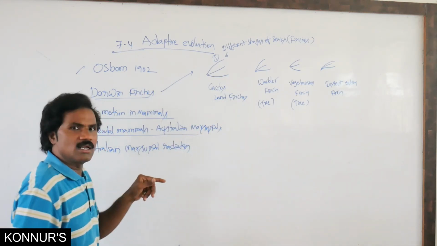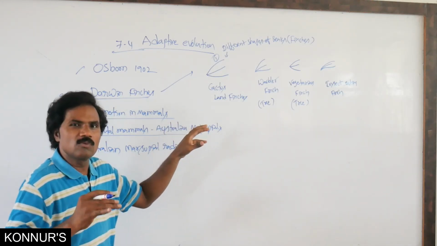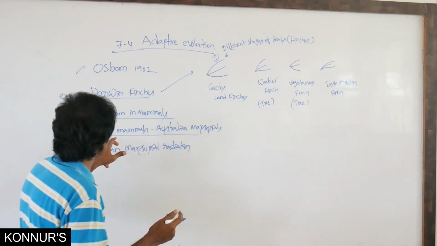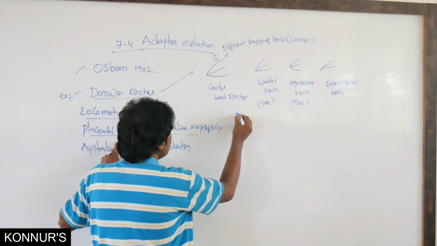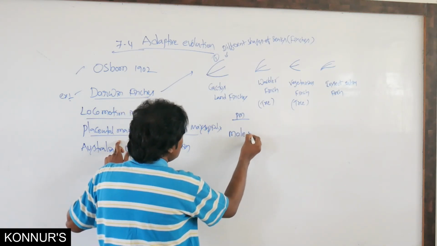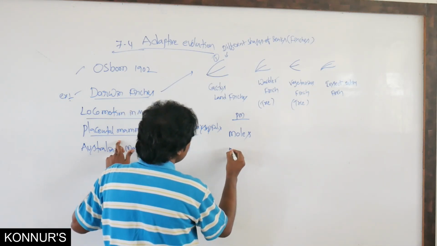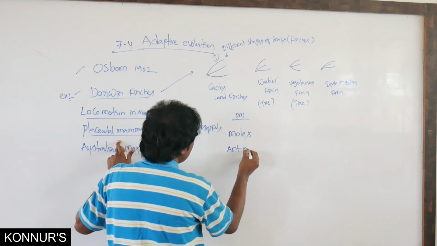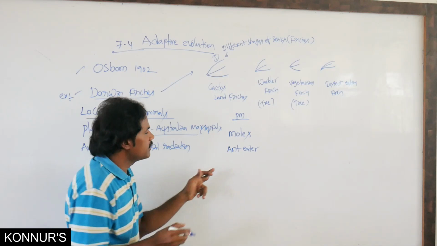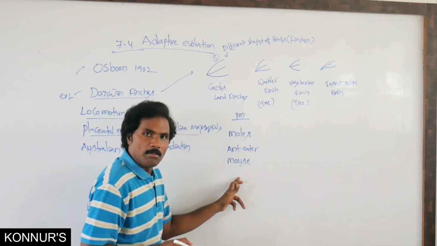Then placental as well as Australian mammals. It is also related to convergent evolution. What are the placental mammals present? Moles, as well as anteater, as well as the mouse.